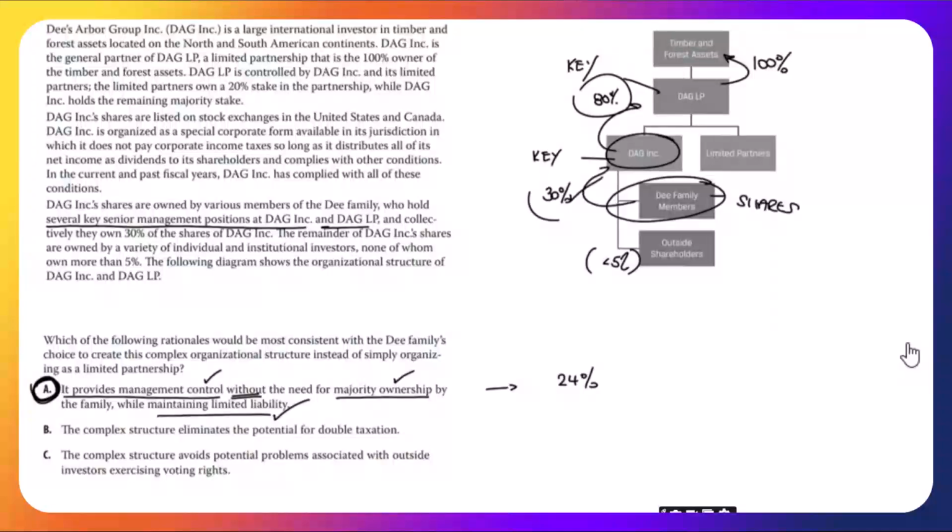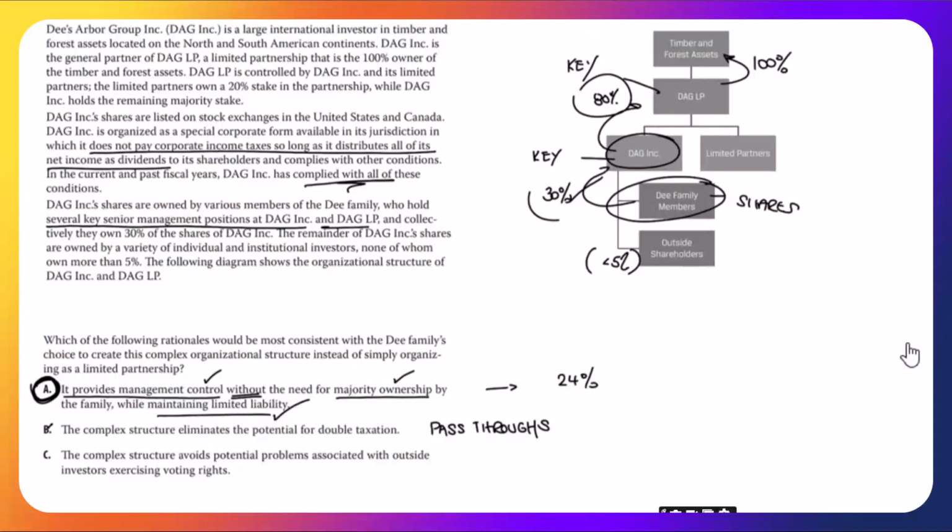B, the complex structure eliminates the potential for double taxation. Well, no, we've been looking at that in other questions here. They are both pass-throughs. Yet again, sounding quite repetitive, but you might have been tempted by that if it was not for the exemption, which ours complied with.